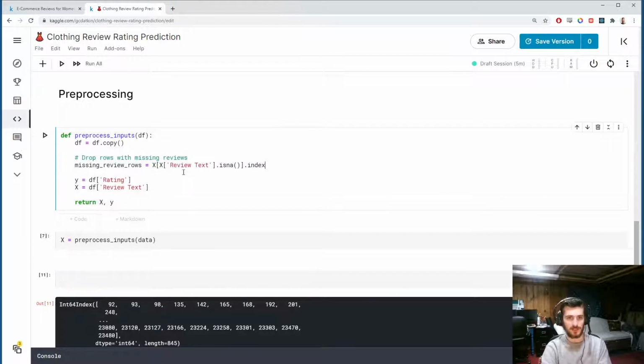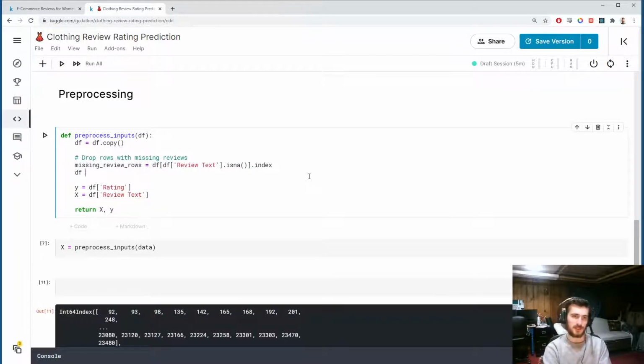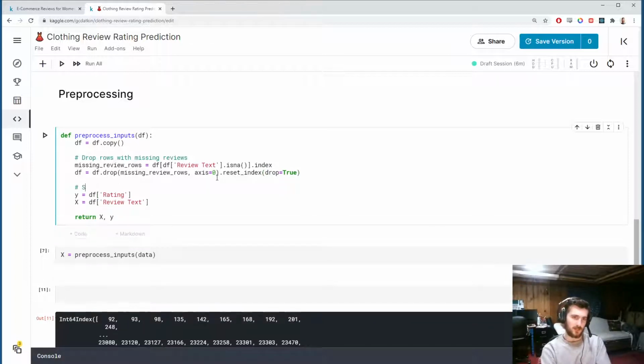I'm going to grab this, put it here, and just change x to df. And then we can say df equals df.drop(missing_review_rows, axis=0), which is the row axis. And whenever we drop rows, we should reset the index afterwards. I'll include drop=True to prevent the old indices from becoming a new column. Alright, and then we will split.